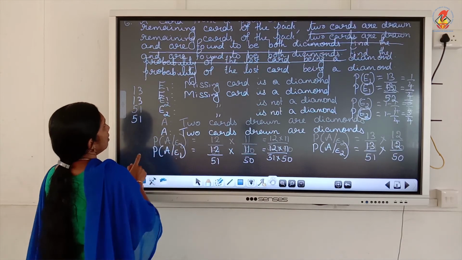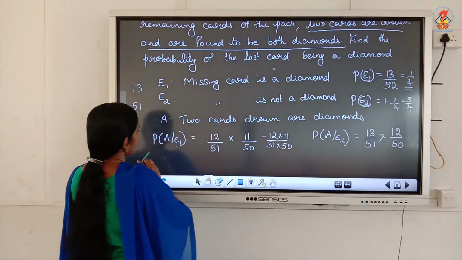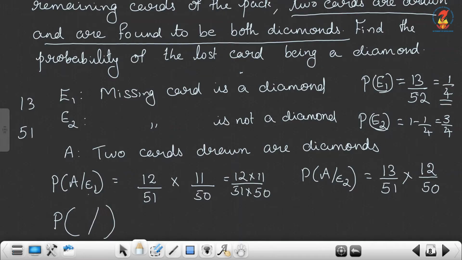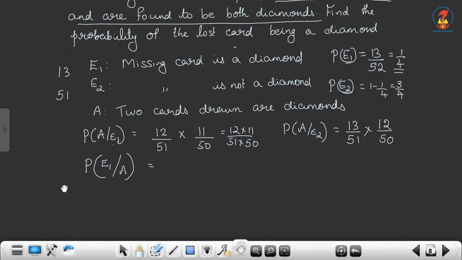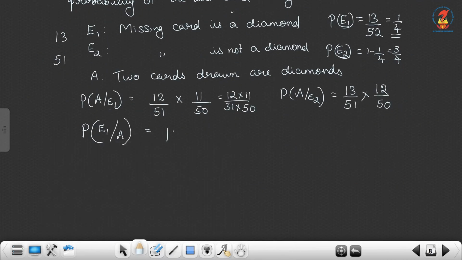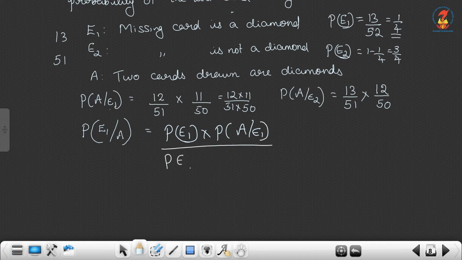Now, what is the question? The lost card being a diamond, that is E1 given A. What is P of E1 given A? P of E1 into P of A given E1, by P of E1 into P of A given E1 plus P of E2 into P of A given E2.